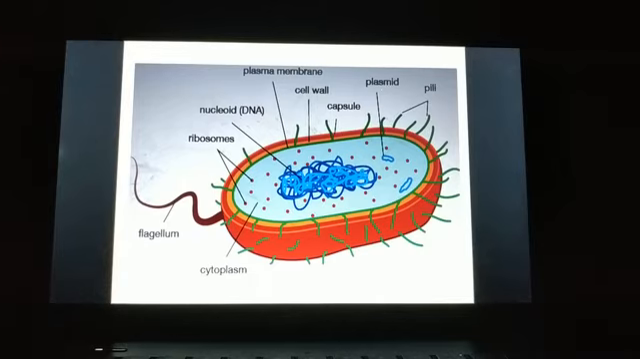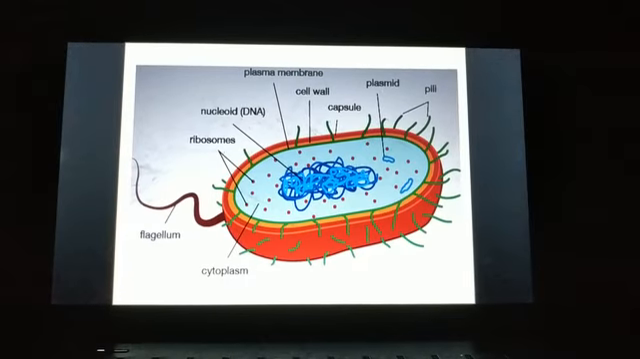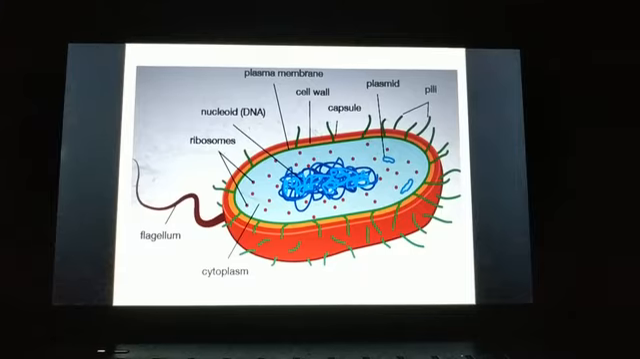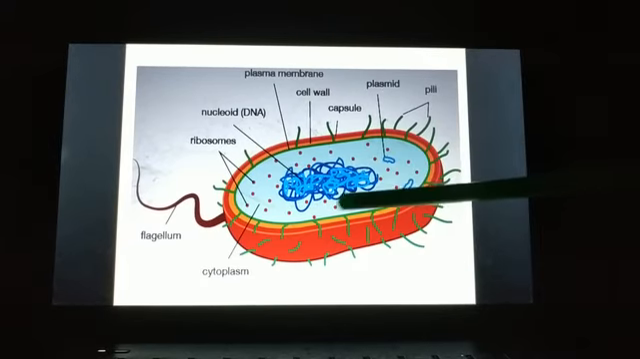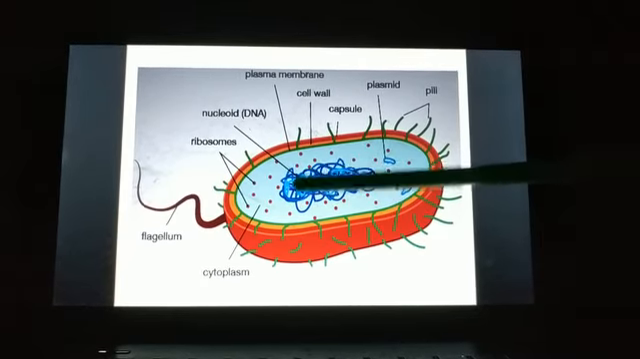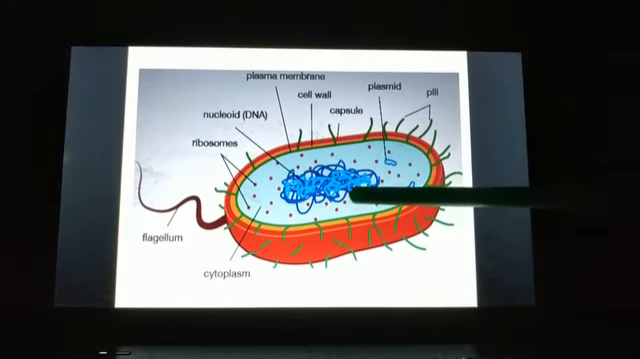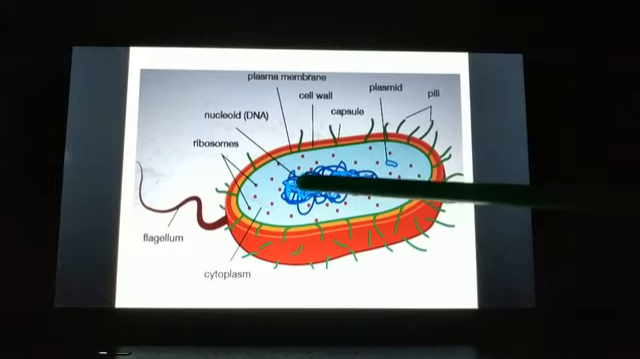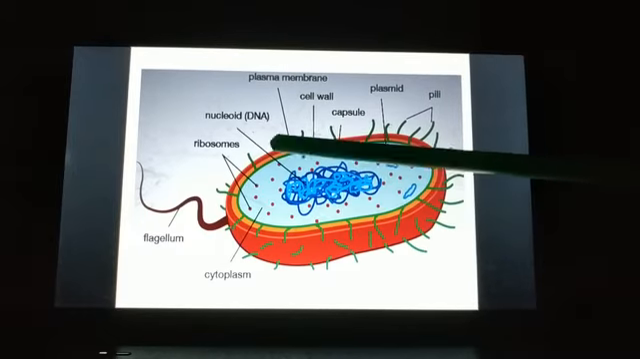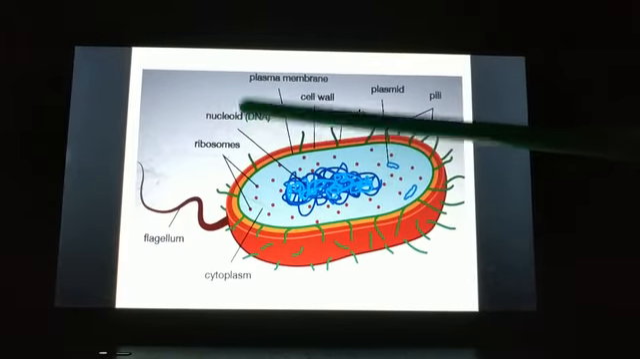So the genetic material will lie freely in the cytoplasm, and that genetic material in case of prokaryotes is called as nucleoid. You can see here this part. This is not bounded by any membrane, right? So this genetic material which contains the DNA is known as nucleoid.